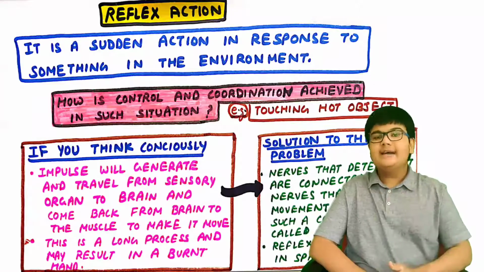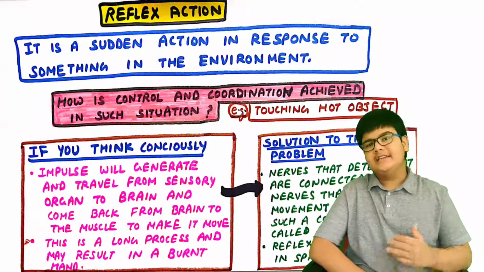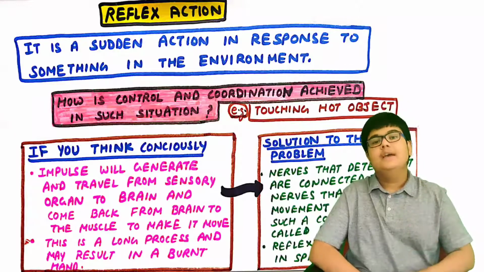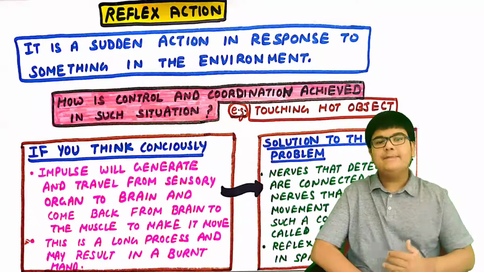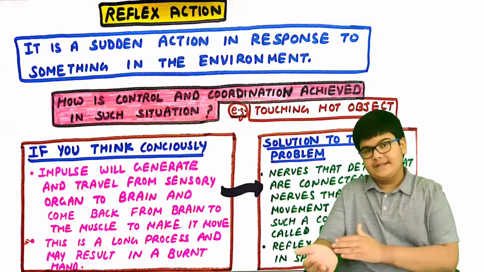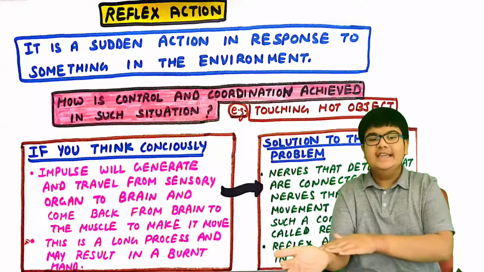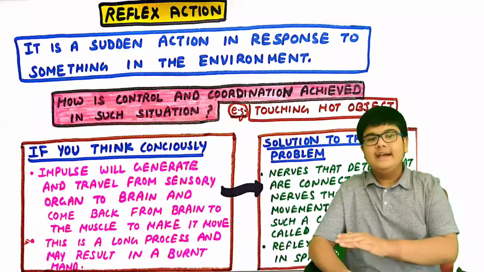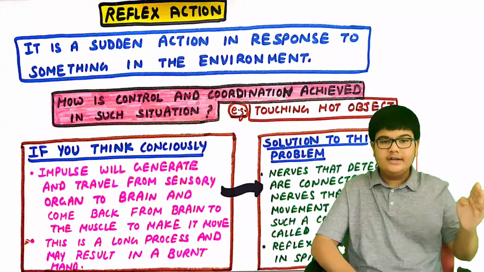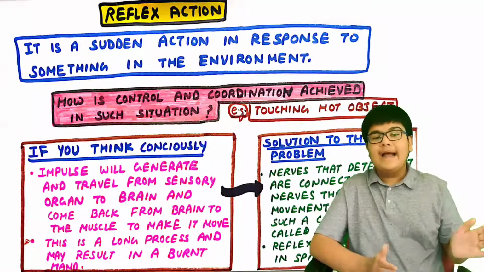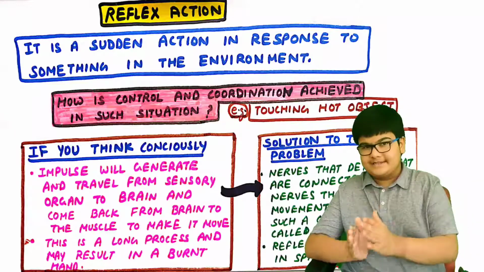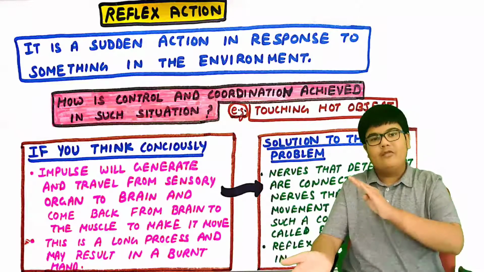So now let us see how is control and coordination achieved in such situations. So let's understand this with the help of the example of touching a hot object. So when you touch a hot object, then if you think consciously, then the impulse will generate and travel from the sensory organ to the brain and then come back from the brain to the muscle and make it move.